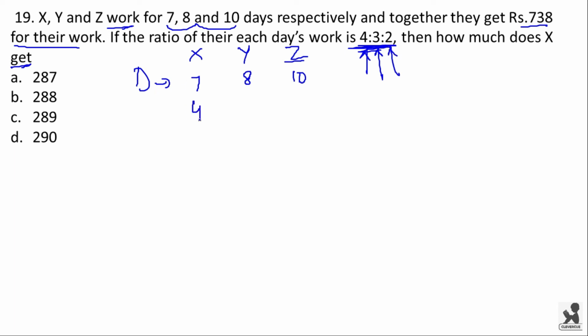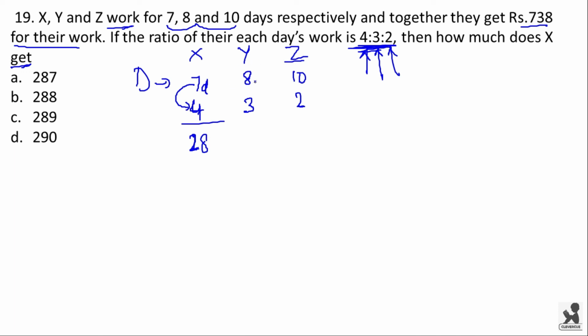Now by working for 7 days and by making 4 mobiles per day, then total X will be making 28 mobile phones. For example, we are taking mobile phones over here.